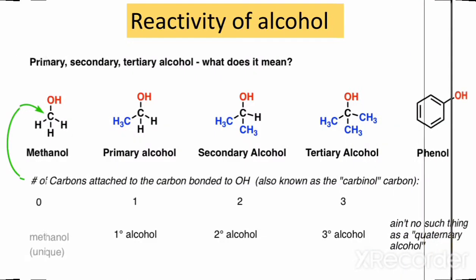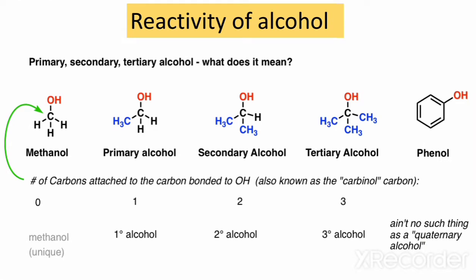In this video, we will learn about the reactivity of alcohol. So, firstly, we will clear the concept of primary, secondary, and tertiary alcohols. As you can see, the first compound is methanol. That has a unique property, and it is not a primary, secondary, or tertiary alcohol, as we take methanol as a base to indicate the primary, secondary, and tertiary alcohols.